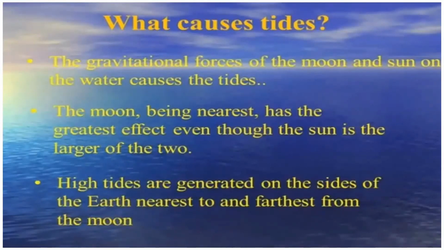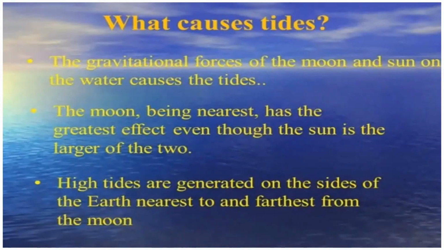Now the second form of the oceanic water, that is the tides. A tide is the rise or fall in the water level. So what causes these tides? What is the factor responsible for these tides to occur? The gravitational forces of the moon and sun on the water cause the tides.